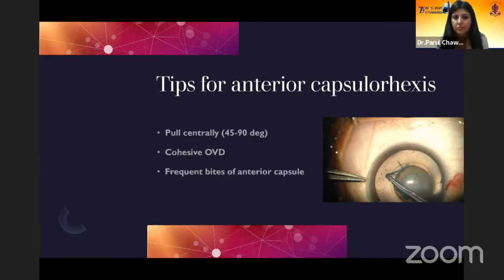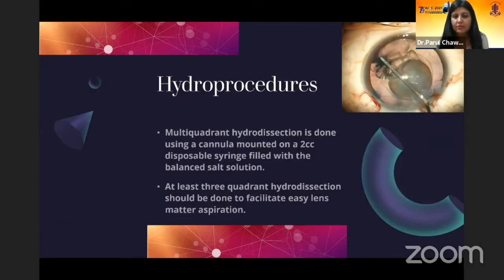So what are the tips for anterior capsulorhexis? We should always try to pull centrally, use a cohesive OVD, and take frequent bites of the anterior capsule. Hydro procedures: multi-quadrant hydrodissection, at least in 3 quadrants, should be done using a cannula mounted on a 2 cc disposable syringe filled with BSS.